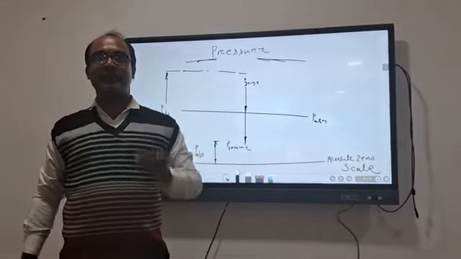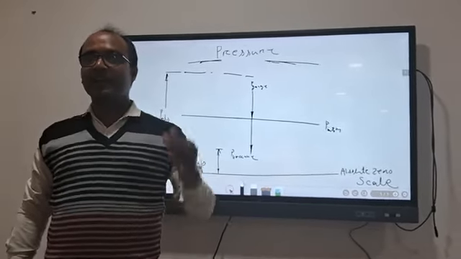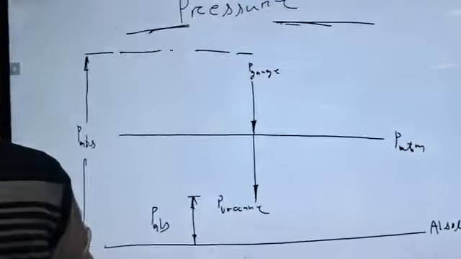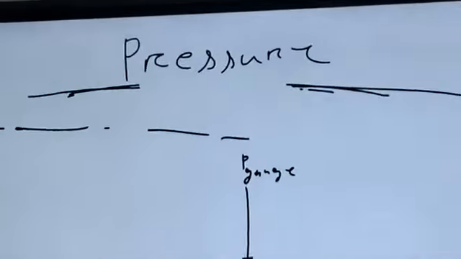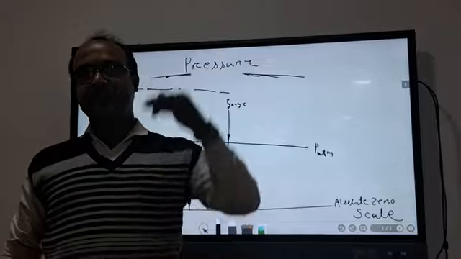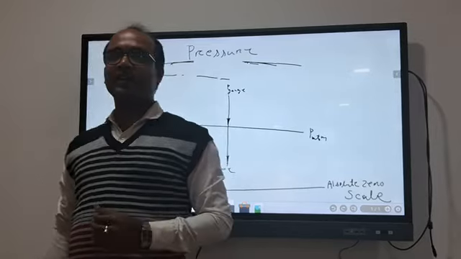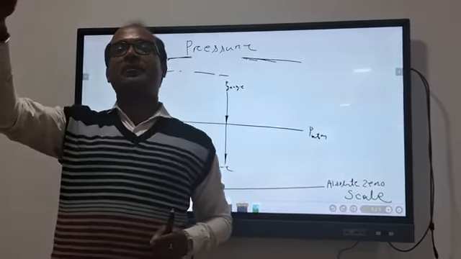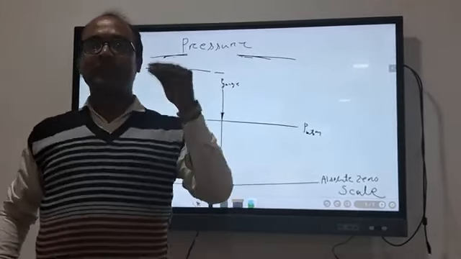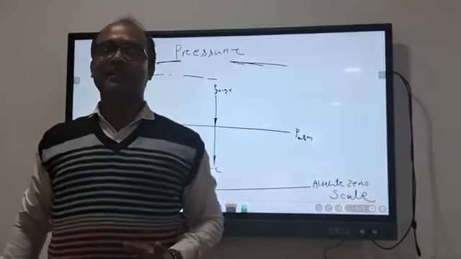We already discussed pressure, and as you know, external force per unit area is pressure. Today we will discuss how pressure acts and what its applications are in our day-to-day life. We are living in the atmosphere, and the atmosphere provides pressure upon us, which is called atmospheric pressure. That means the pressure given by the atmosphere is known as atmospheric pressure.